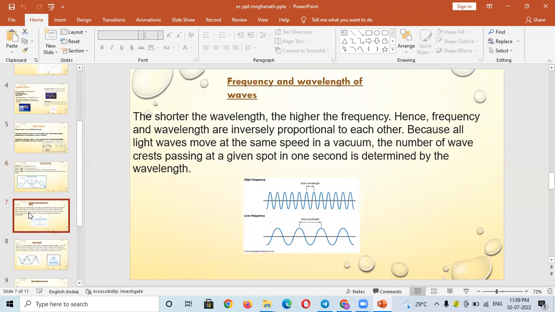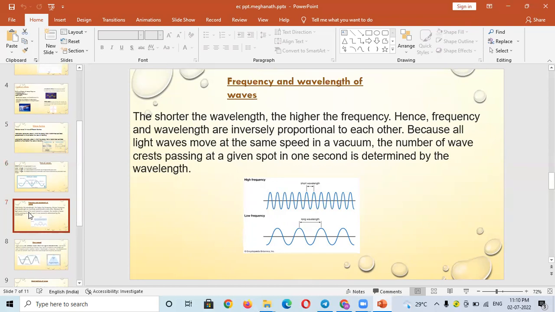Frequency and wavelength of waves. The shorter the wavelength, the higher the frequency. This slide shows us the frequency and wavelength of a wave. The shorter the wavelength, the higher the frequency. Hence, frequency and wavelength are inversely proportional to each other.